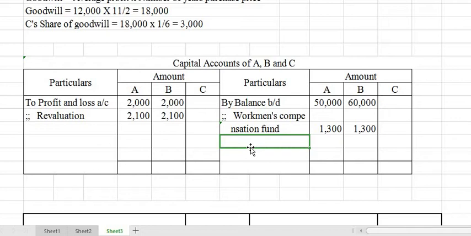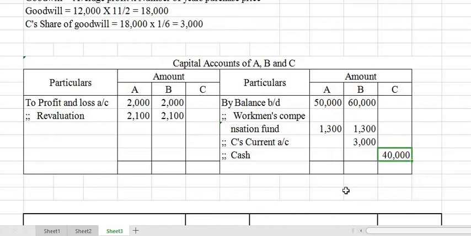That should not happen, so it should be separately shown in his current account. So in C's current account, in B's column, we will write goodwill amount 3,000. And C brings capital by cash, which will be written here as cash.